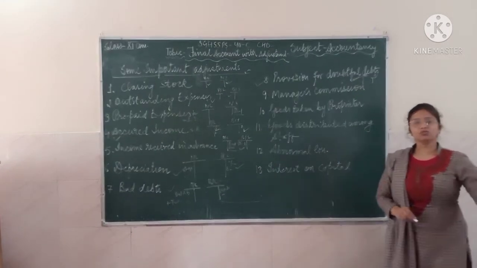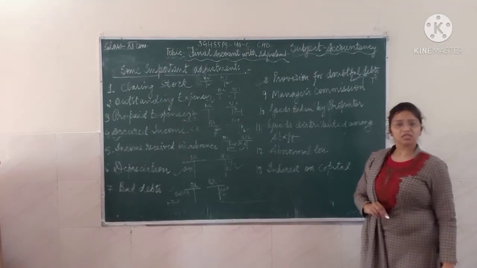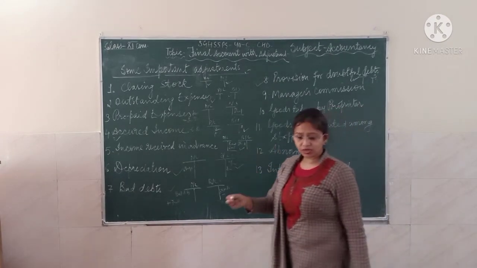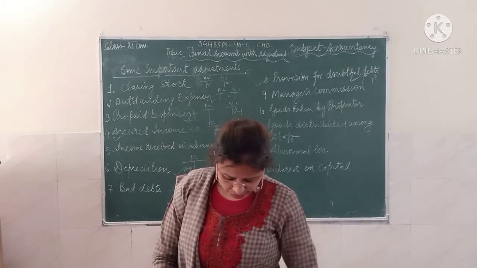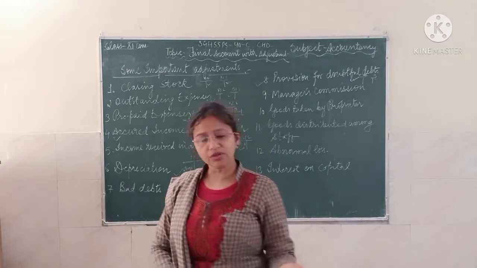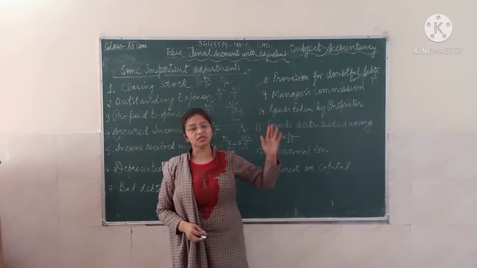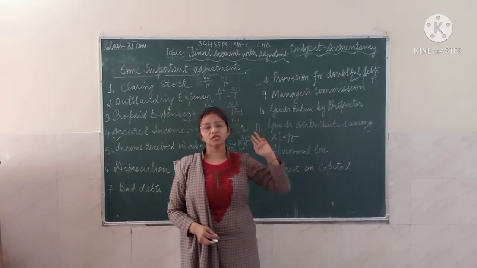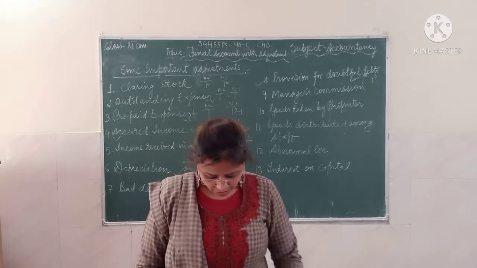Also in the balance sheet, you will cut down the provision from the debtors. The provision for doubtful debt is actually for the debtors, so that's why it will be cut down. The provision is actually created from the debtors, that's why it is cut down from the sundry debtors in the balance sheet. Now this is the way you can do it.